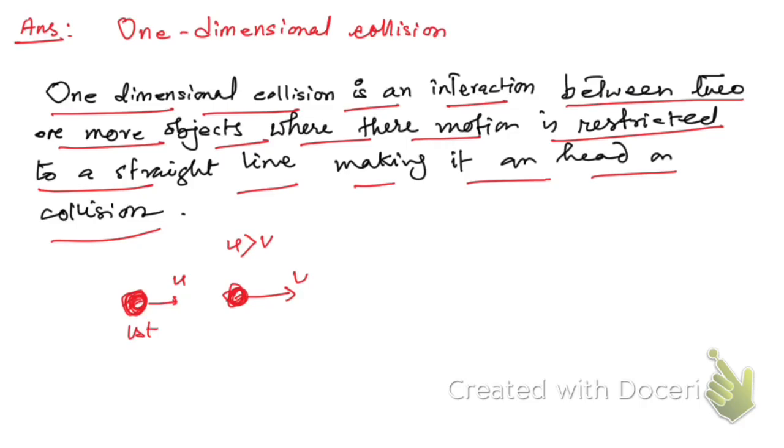The first object is moving faster than the second object, and it will collide with the second one from the left side. They are moving in the same straight line. After the collision, if they continue moving along the same straight line, then this kind of collision is called a head-on collision, and it is one-dimensional.